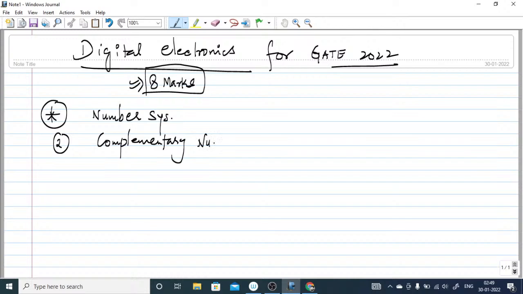You have to keep these in mind, because each year you will find a few questions from complementary number representation.